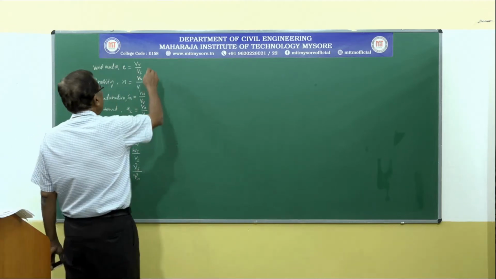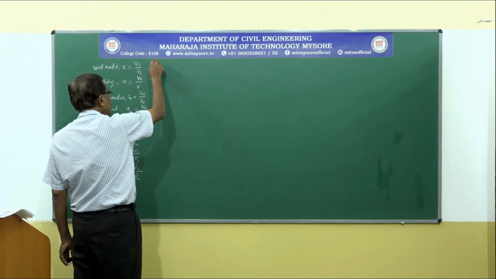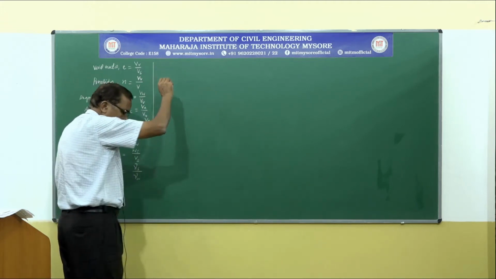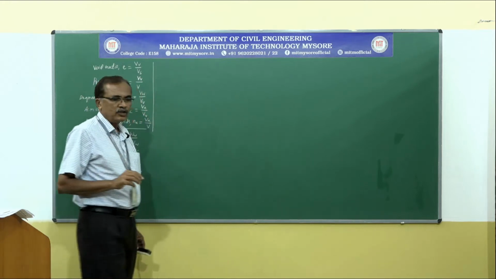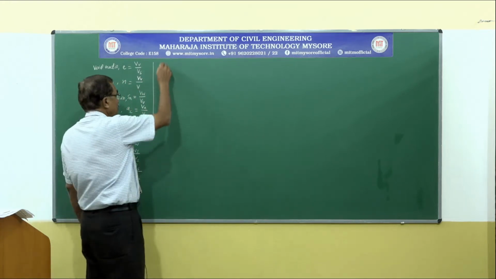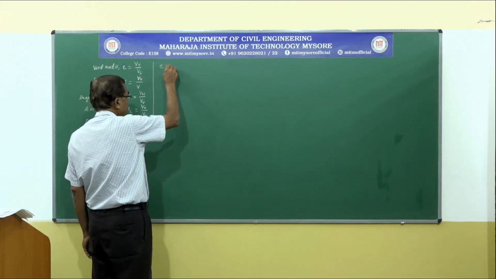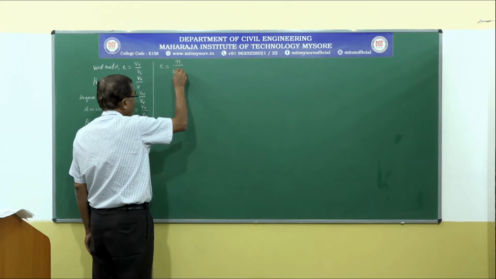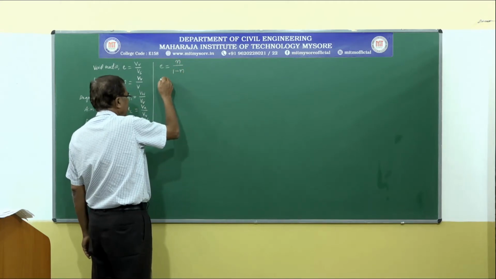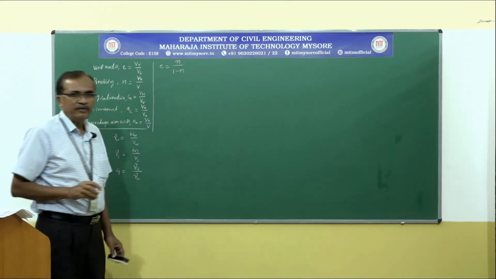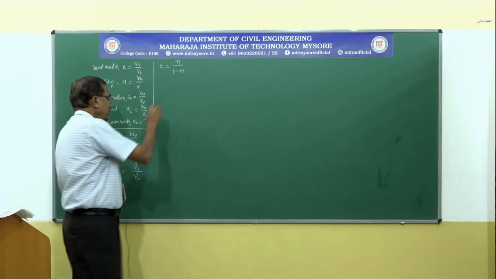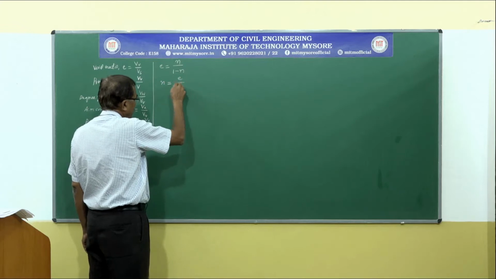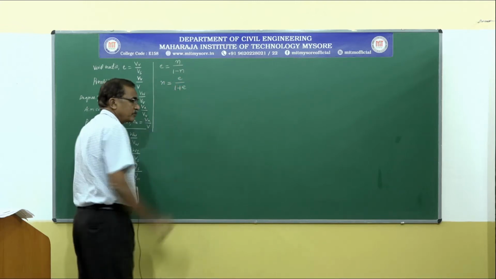And also we learned some of the relationships. We established the relationship between the void ratio and porosity: e is equal to n divided by 1 minus n. Then another relationship between porosity and void ratio: porosity n is equal to e divided by 1 plus e.